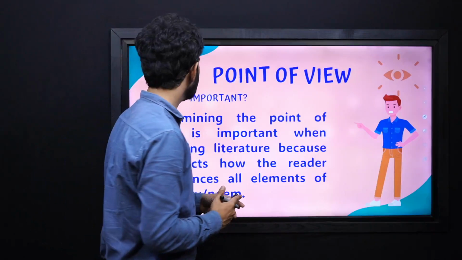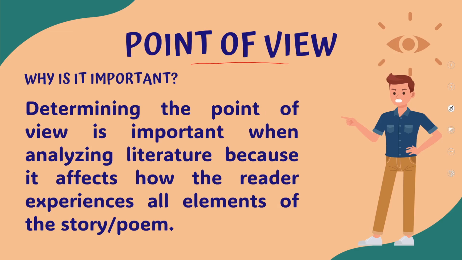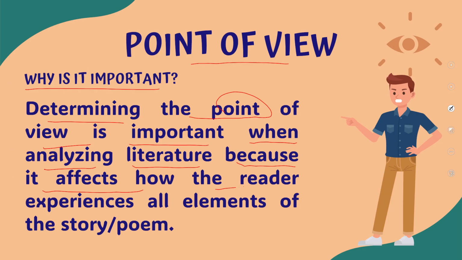Now, let's see why having different points of view and changing it with your text is important. So determining the point of view is important when analyzing literature, anything that is written, whether it's a poem or a short story, because it affects how the reader experiences all elements of the story or poem.